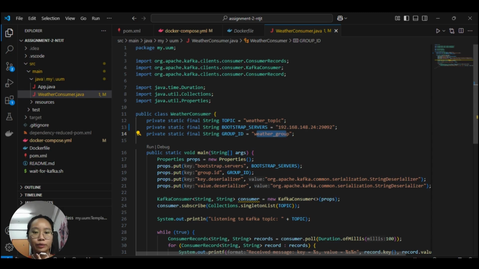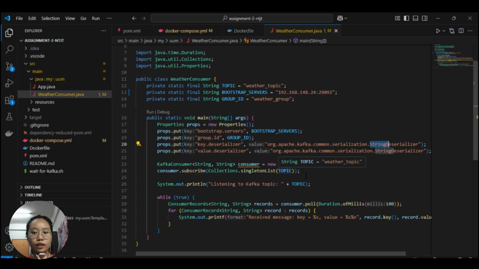And then we'll be having the properties, which are the IP address, the group ID, and the key and value deserializer, which converts the message into Java, which is into string. And then the consumer will subscribe to the topic and ensure that it's a single topic subscription. And last, we'll be having a loop where the consumer will update the data every 100 milliseconds, and at last, print the message in the console using printf.